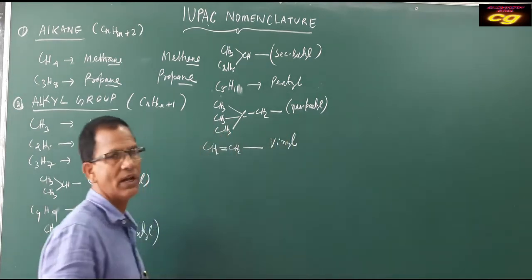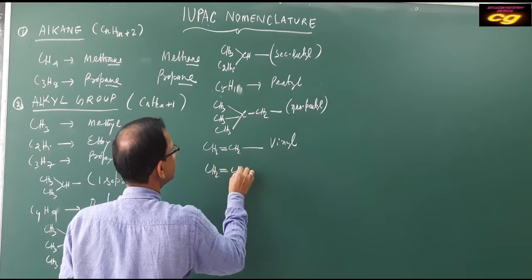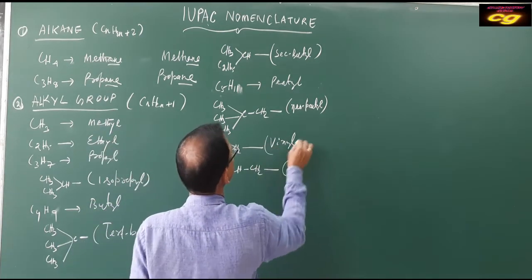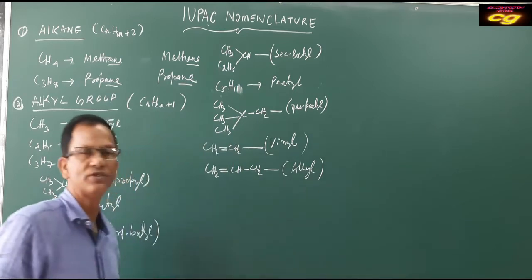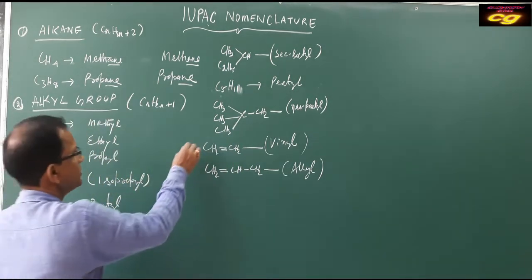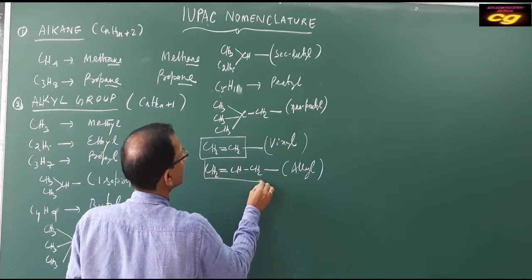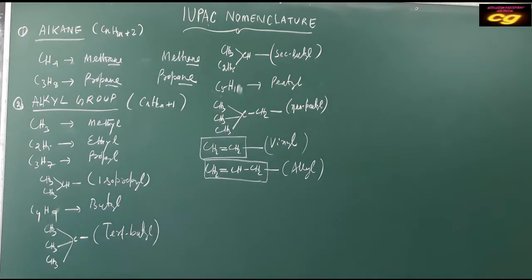And this group is called allyl. This is your vinyl group and this is your allyl group. Okay?